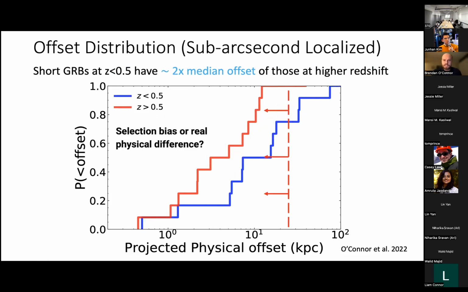And this brings us to question whether or not this is the selection bias I mentioned earlier, where faint galaxies at high redshifts cannot be at a distance of greater than 25 to 30 kiloparsecs, which is this dashed red line here, or whether this is a real evolution of binary neutron star systems with redshift. And it's not clear yet what the truth is. We need to do some more digging for this, and also population synthesis can inform whether or not this is an expected trend, depending on assumptions for natal kicks and time delays, as well as the masses of the galaxies and how they evolve with time.